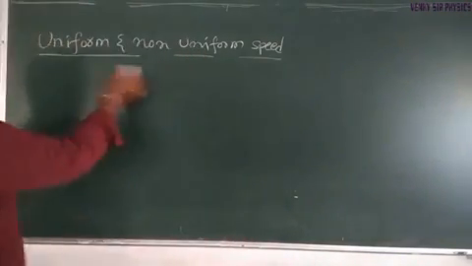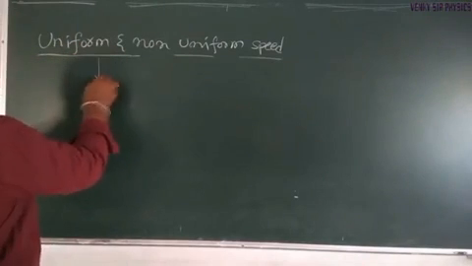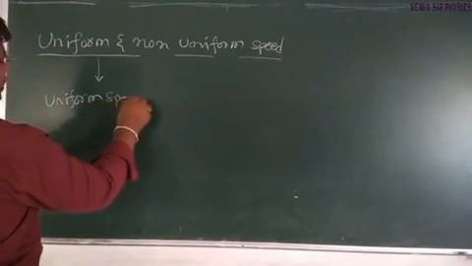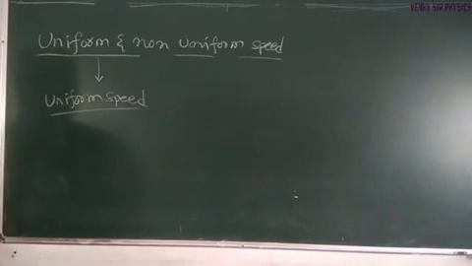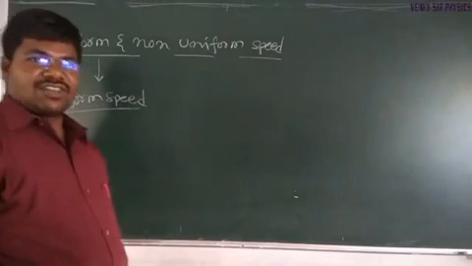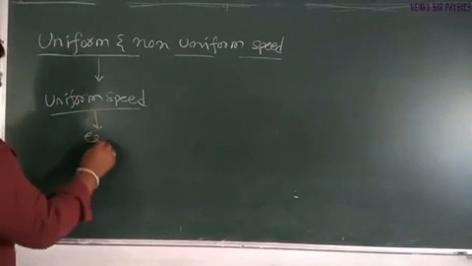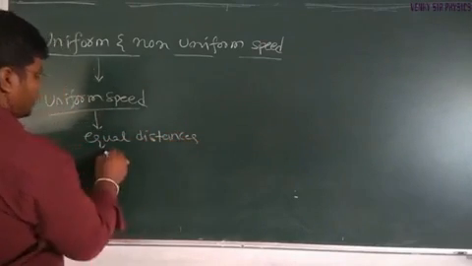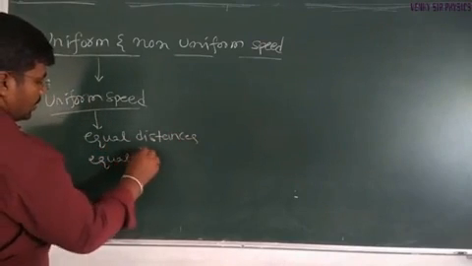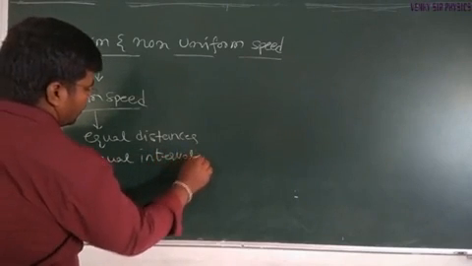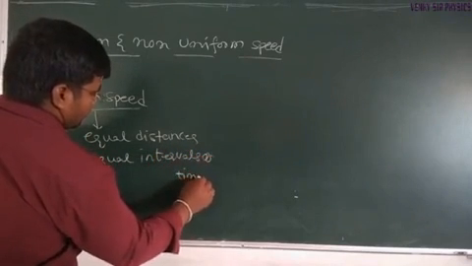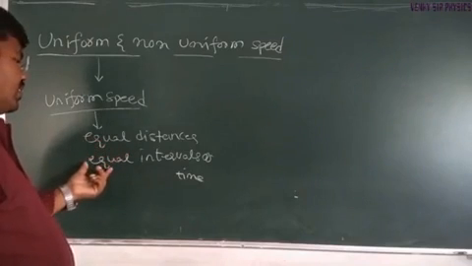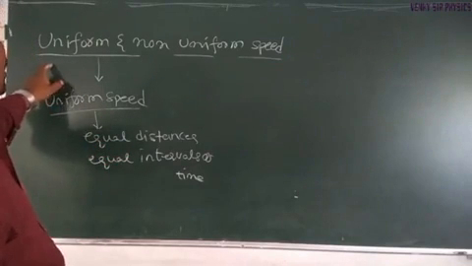Uniform speed is defined as covering equal distances in equal intervals of time. Equal distances covered in equal intervals of time is called uniform speed.